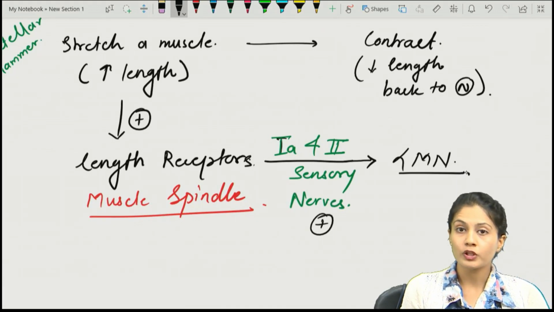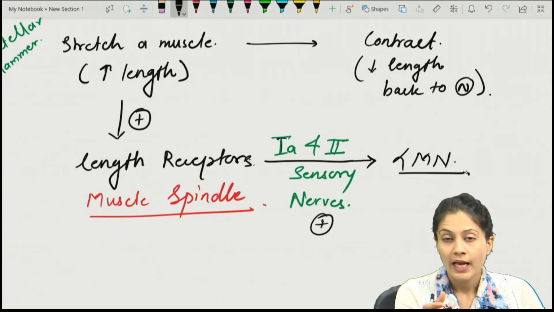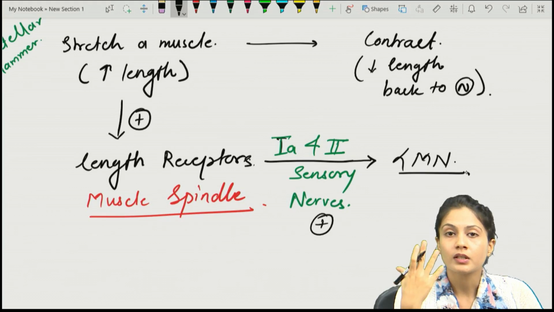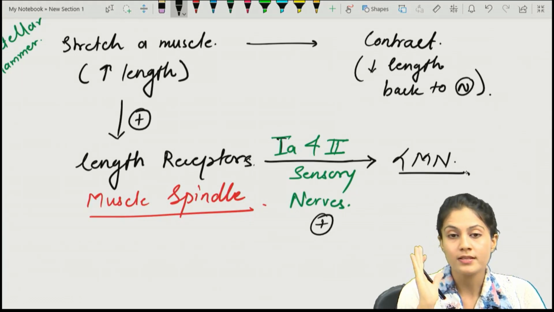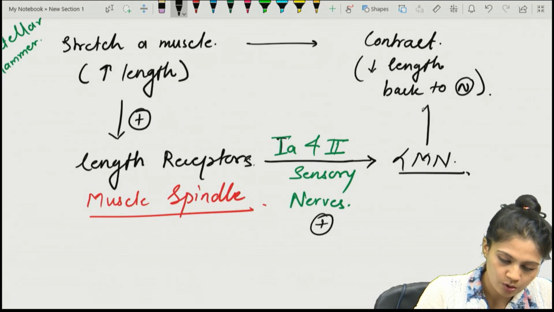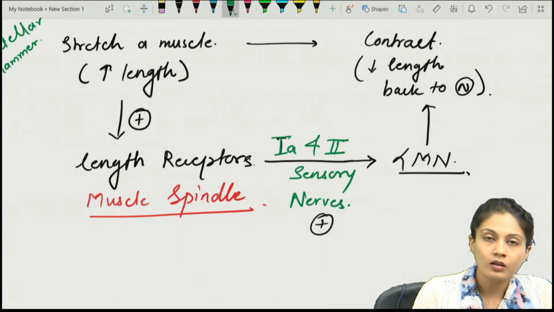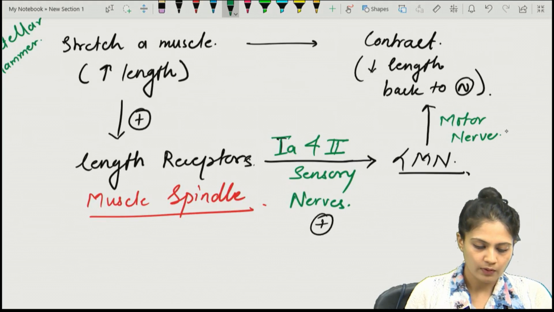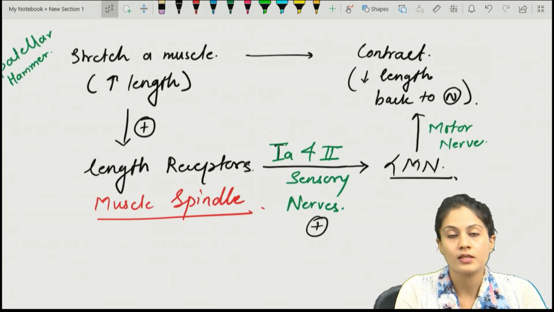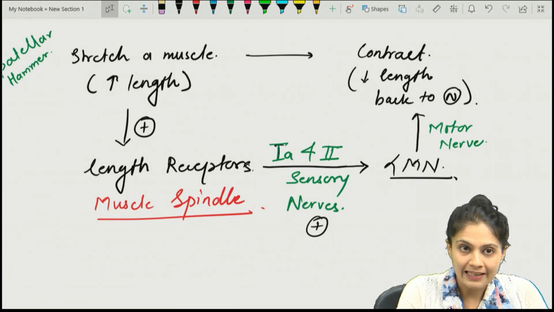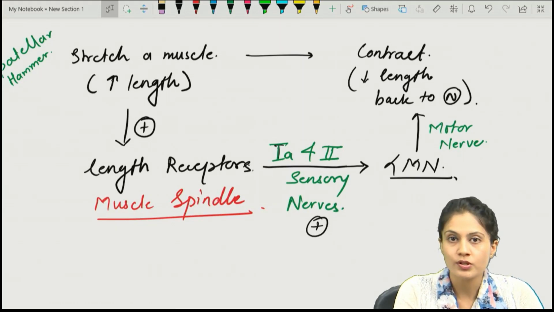Once this alpha motor neuron is activated, we know the major function of the alpha motor neuron is to do the contraction of the muscle. Once the alpha motor neurons are activated, they will cause the contraction, and through which nerve? Via the motor nerve. Via the related motor nerve, they will cause the contraction of that particular muscle. So that is the whole phenomenon of stretch reflex.